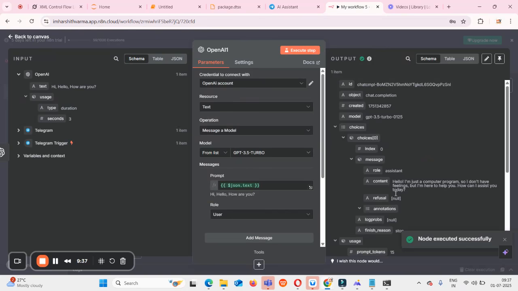So if I execute this step, it means we got output and we have content here, right? It's saying: hello, hi, hello, I am just a computer program, so I don't have feelings, but I'm here to help you. How can I assist you today? This response is with regard to our audio message which we sent previously, which is nothing but a hi, hello kind of message, right? For that we got this kind of response.